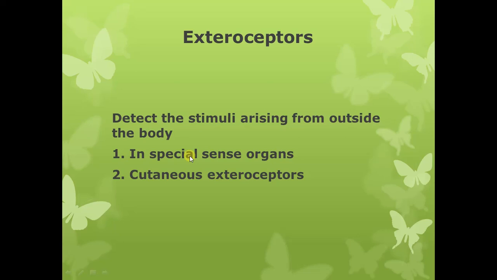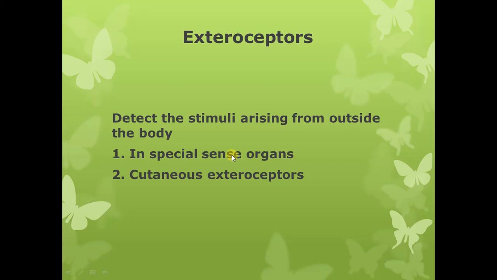And taste receptors are present in the oral cavity on the surface of the tongue. So the stimuli which are present in the external environment, or the changes occurring in the external environment, can be detected by the receptors which are present in specialized sense organs, as we have just enumerated. And these sensations which are detected by the specialized sense organs are called special sensations. So I am repeating that sensations which are detected by the receptors present in the special sense organs are known as special sensations.